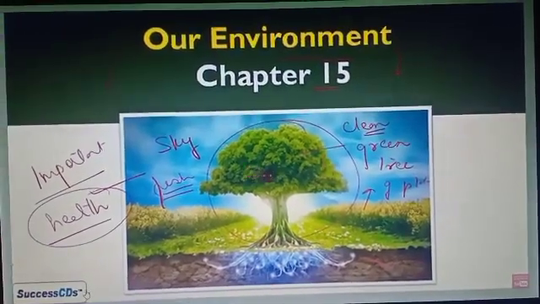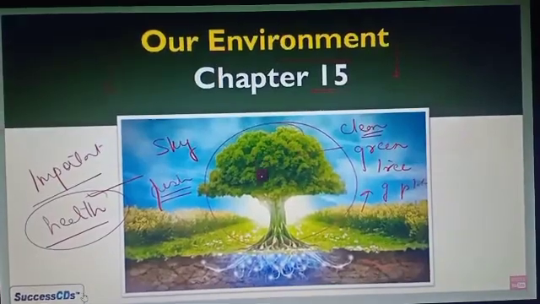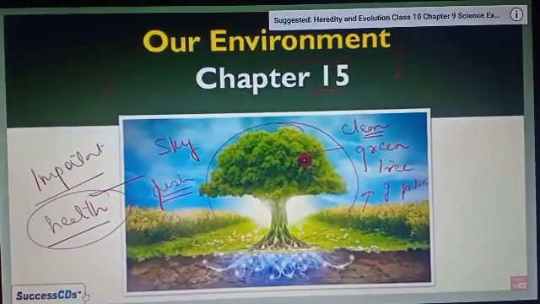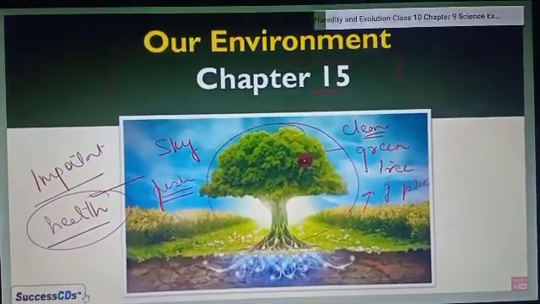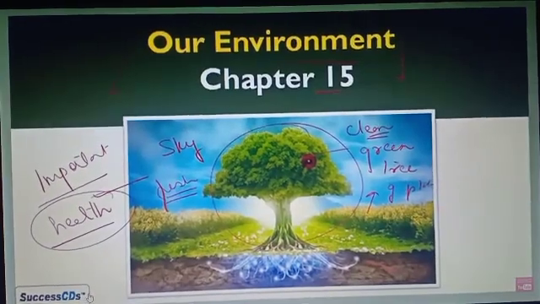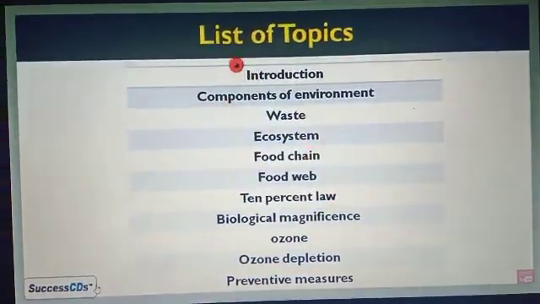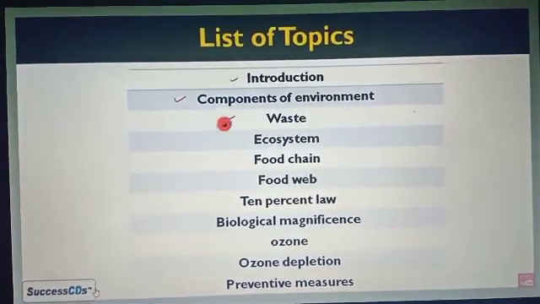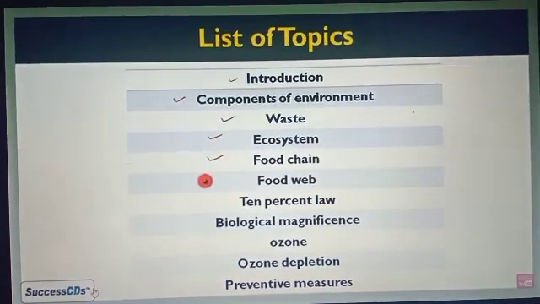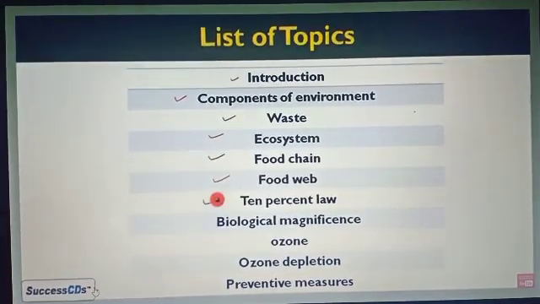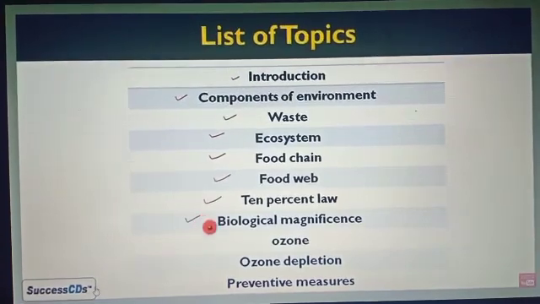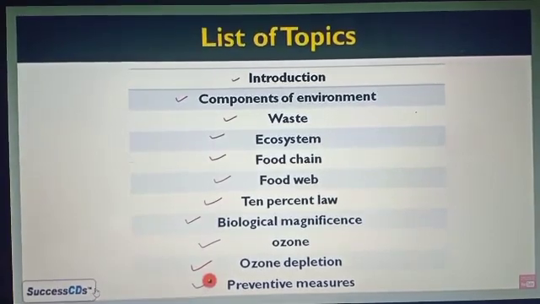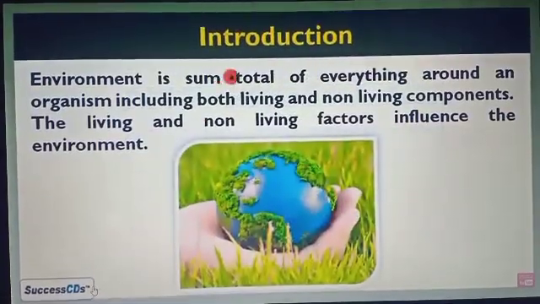Now let's see how the environment helps our health, and which kinds of things cause environmental pollution. If we have air to breathe, and if we have good air, then it is ultimately connected with health. In this chapter we will study the introduction, components of the environment, ecosystem, food chain, food web, 10% law, biological magnification, ozone depletion, and preventing measures.